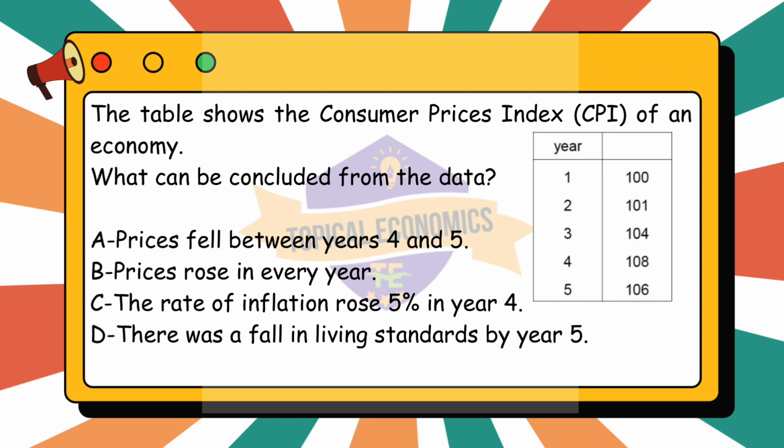Lastly, option D. There was a fall in living standards by year 5. Is not necessarily true. A fall in living standards is not directly implied by the CPI data alone. Although there was a slight decrease in the CPI between years 4 and 5, from 108 to 106, it does not automatically imply a fall in living standards. Other factors, such as wage growth, employment levels, and access to goods and services, also impact living standards. Therefore, we can't directly conclude that living standards fell based only on CPI.